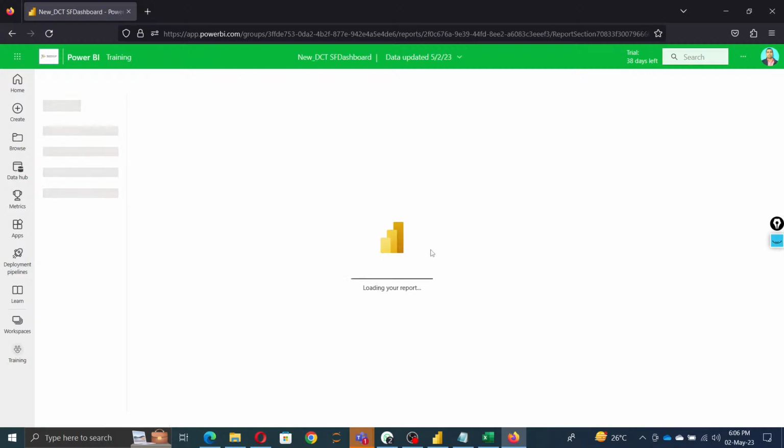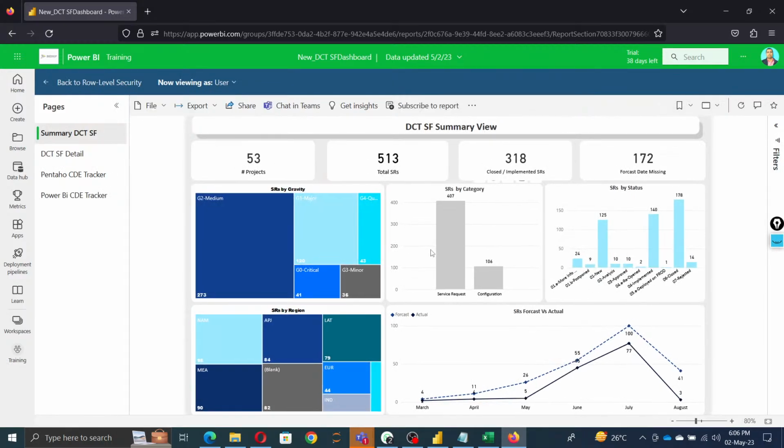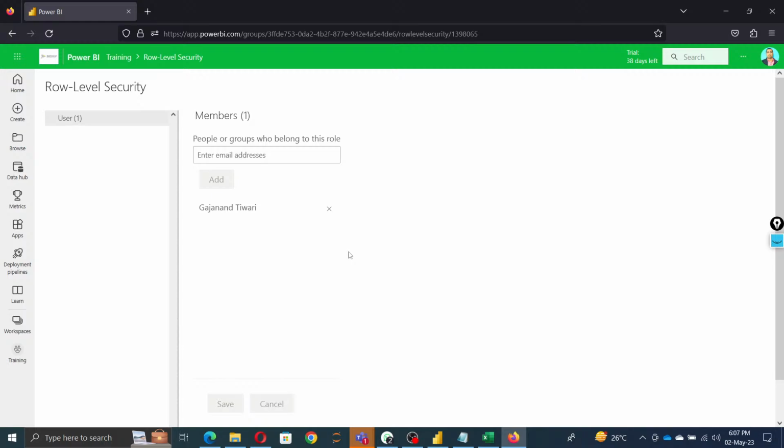Then, if you want to test the role, then click here, test as a role. So this. I apply only one thing, so we are not all, but yeah, it will go into effect at least. Then go back to the row level security. So this way you can apply row level security too. Okay.